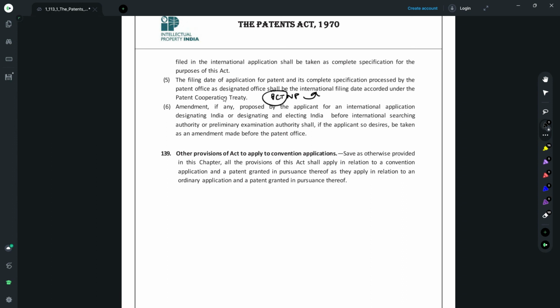Also, subsection 6 provides that if there are any amendments made in respect of the international application, the same could be derived in the Indian application that you have filed. So you can request for that and you can imbibe all those amendments that you have made in the international application in the Indian national phase application.